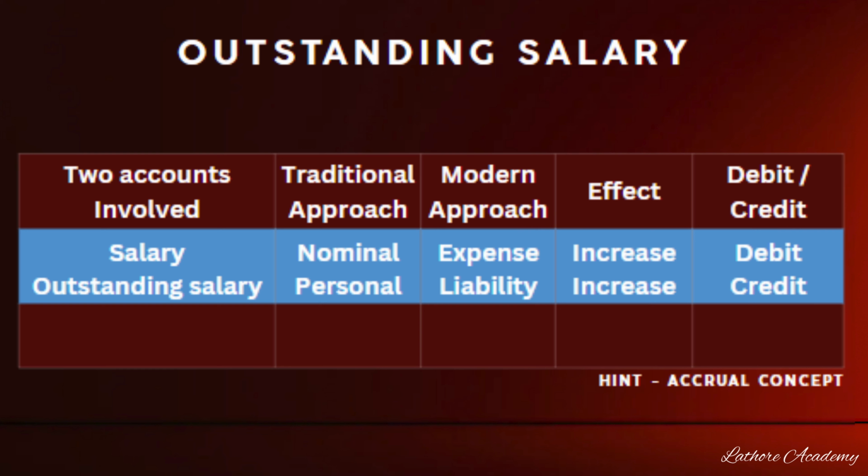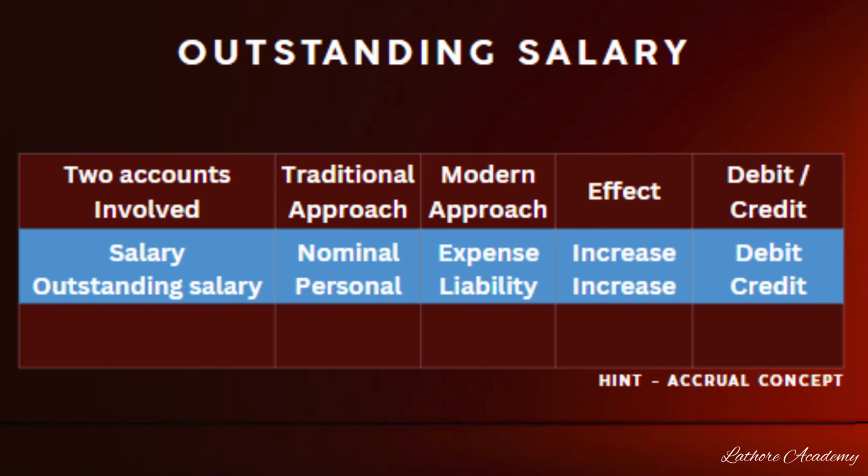Salary we have to recognize as an expenditure of this period. So in this case, salary expense is increasing, whereas outstanding salary is also increasing because we have not paid it. The liability is being increased, so we have to credit. So the journal entry will be salary account debited to outstanding salary.